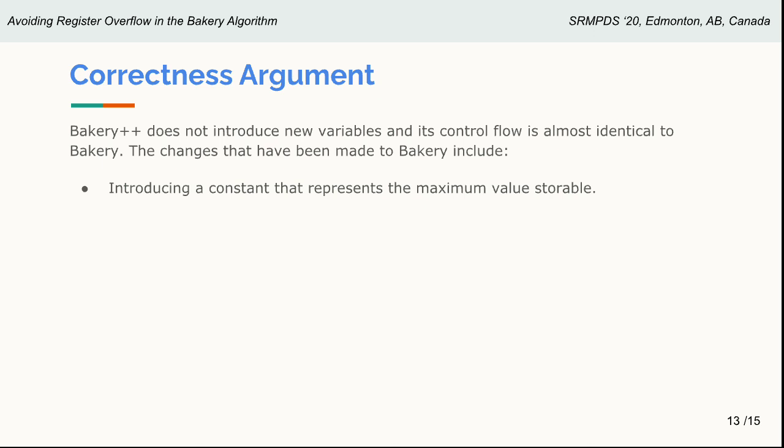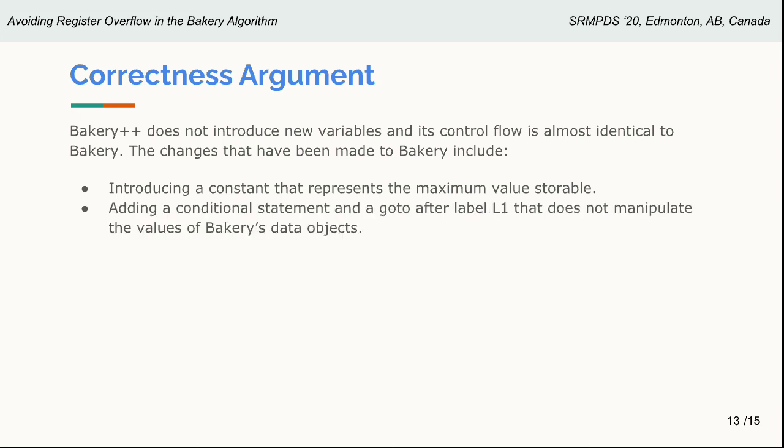In terms of correctness, the Bakery++ algorithm does not introduce any new variables, and its control flow is almost identical to bakery. The changes that have been made to bakery include introducing a constant that represents the maximum value storable in a register. This is the constant m. As you can see, this has no way of affecting the correctness of the bakery algorithm. We have added a conditional statement and a goto after label L1 that does not manipulate the values of bakery's data objects. So this also has no way of affecting the correctness of the bakery algorithm.